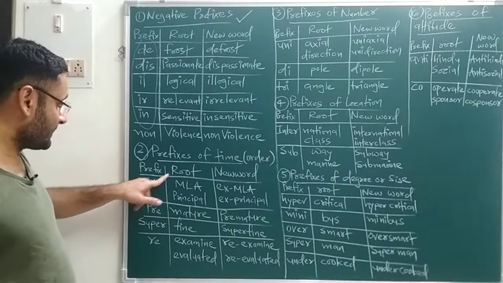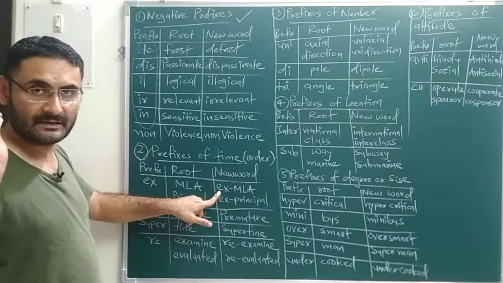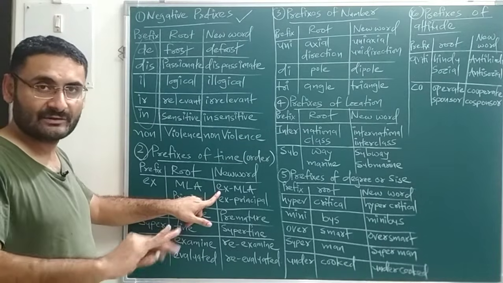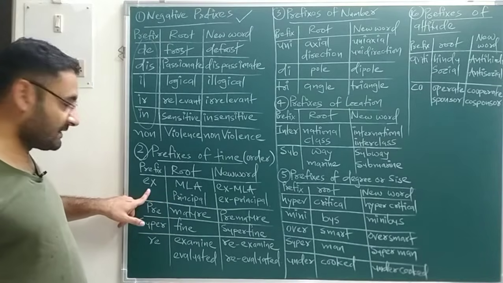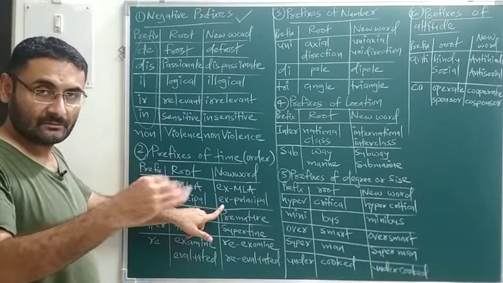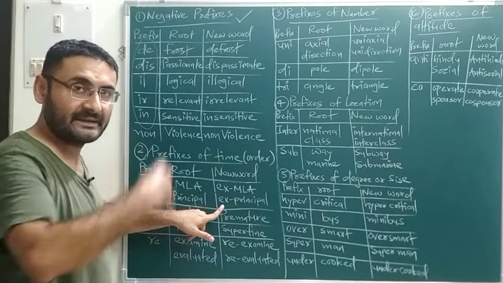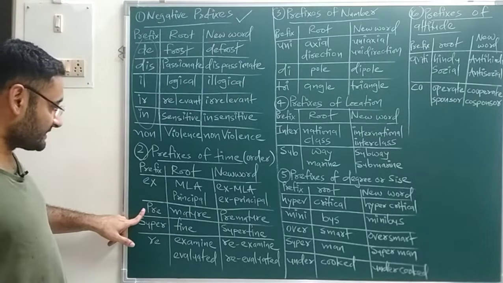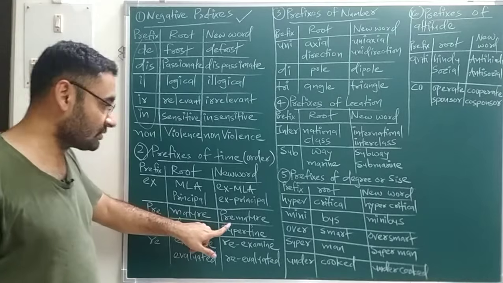Supposing ex, root word is MLA, so I will write ex-MLA, time. Ex-MLA, that he was the MLA, right now he is not an MLA. Okay, then root word is principal, prefix is same ex, so I will write ex-principal, that means she was the principal, right now she is not the principal, but ex-principal, time. Okay, now next prefix is pre, and root word is mature, so I will say premature.